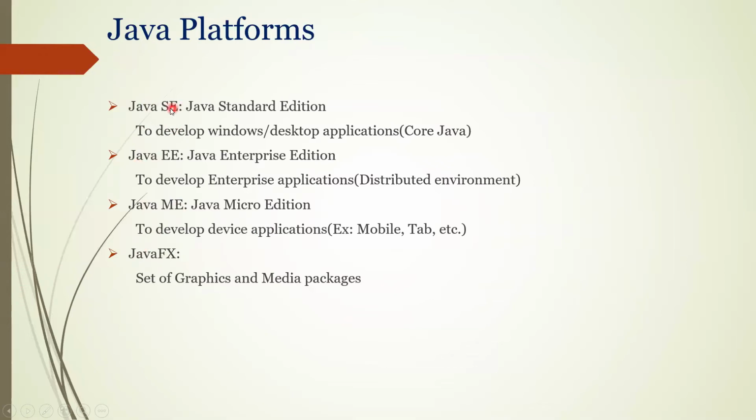Java SE is basically Java Standard Edition. SE stands for Standard Edition. So what is this Standard Edition? Basically, this is used to develop Windows or desktop applications. Mainly this Standard Edition, our people call it core Java. This is Ameerpet terminology. Sun Microsystems or Oracle never call it core Java or advanced Java. They never use that terminology.